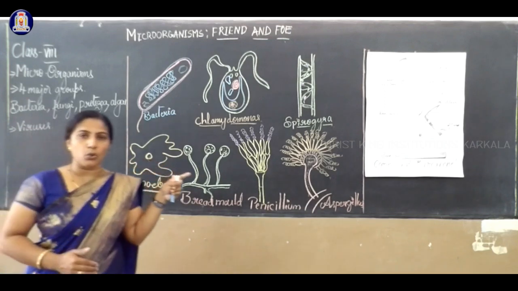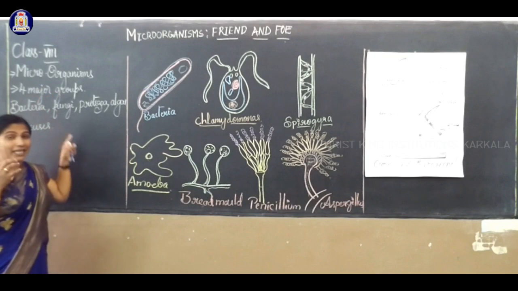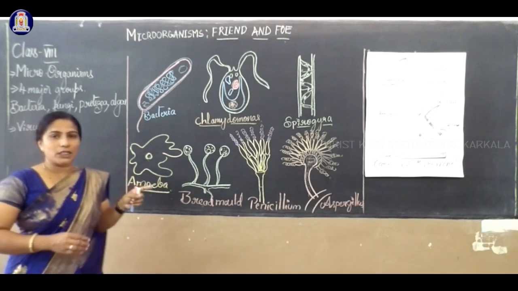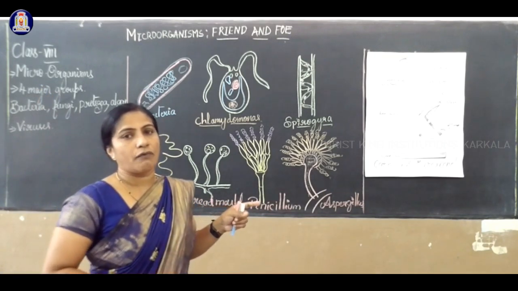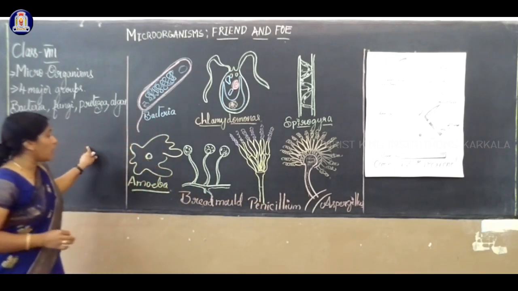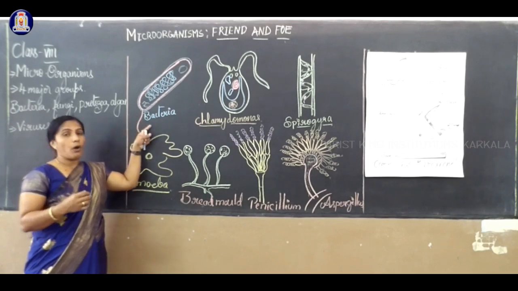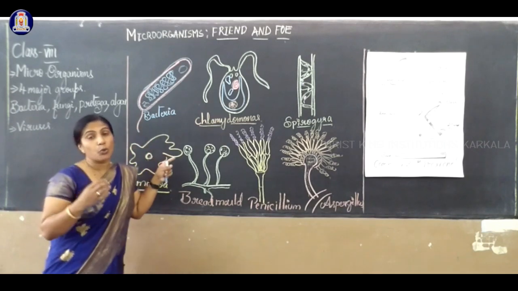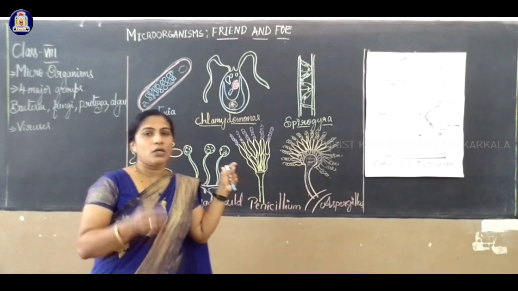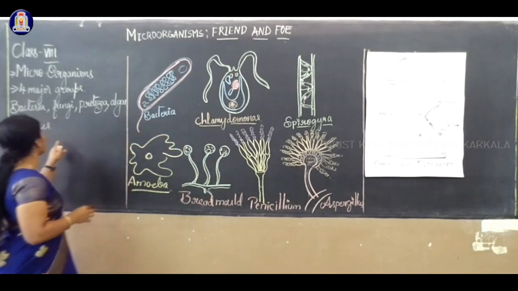Micro means microscopic structure, extremely small, which we cannot see through our unaided eye. So it requires specific equipment or instruments to study or observe these organisms.